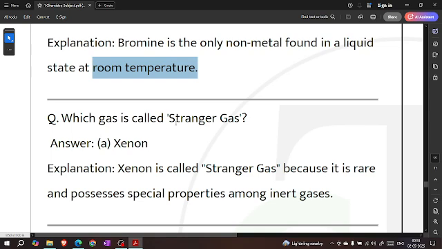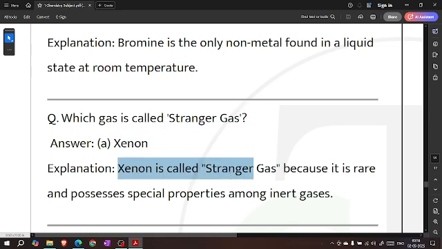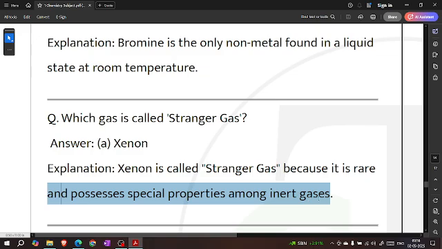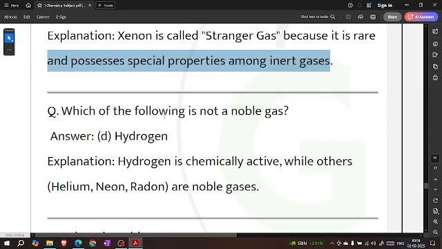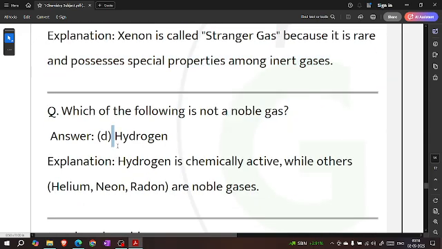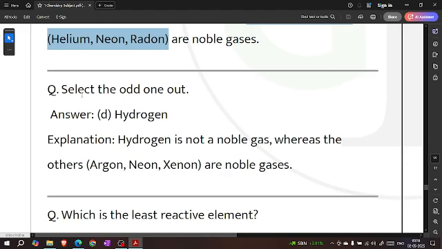Which gas is called the stranger gas? Xenon. Xenon is called a stranger gas because it is rare and possesses special properties among inert gases. Which of the following is not a noble gas? Hydrogen. Hydrogen is chemically active, while helium, neon, and radon are noble gases.